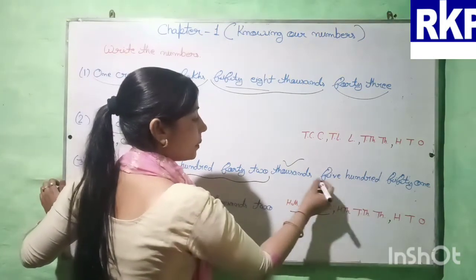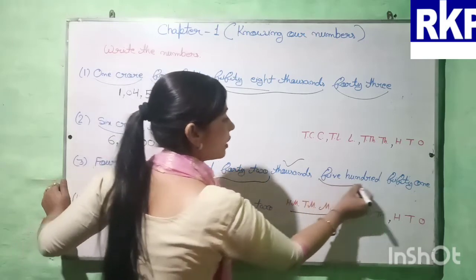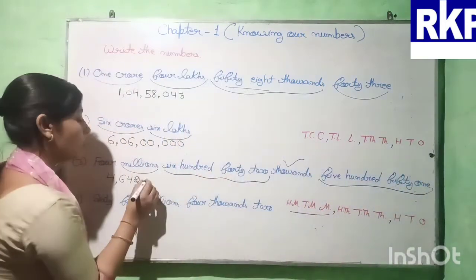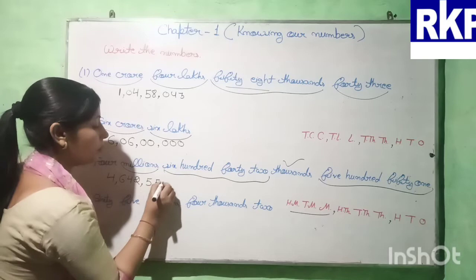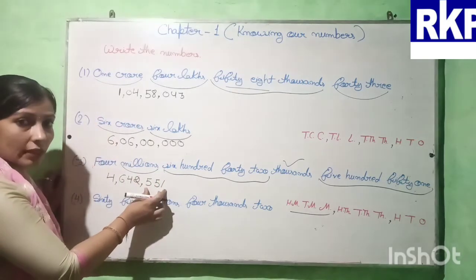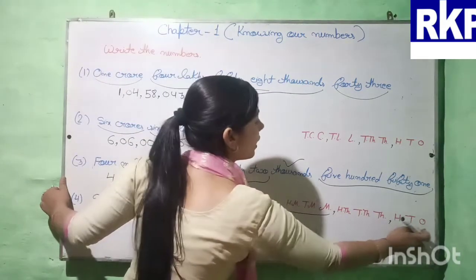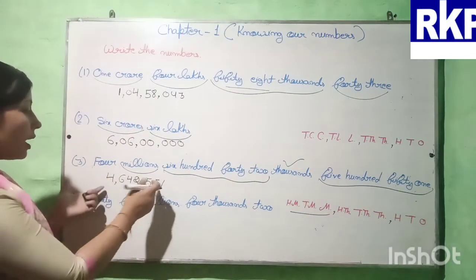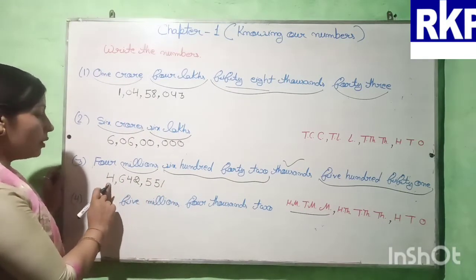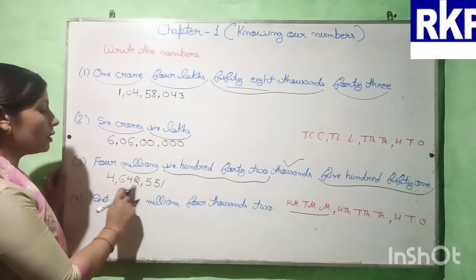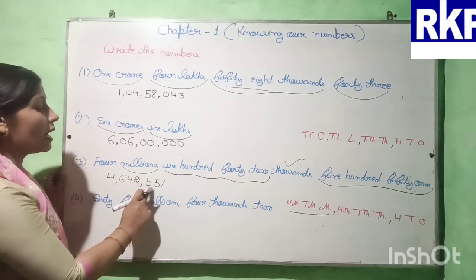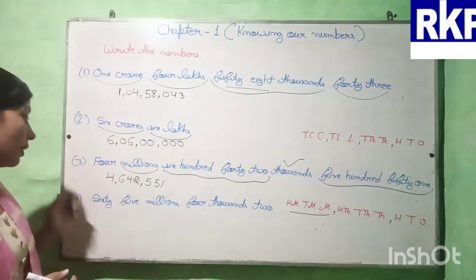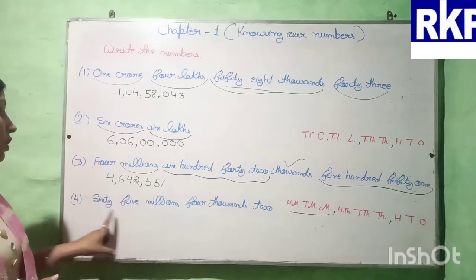So here after this thousands, 551. Here we are having 3 digits. And here also we are having 3 digits. So no need to put any 0. Okay. So how can we read it? 4,642,551.